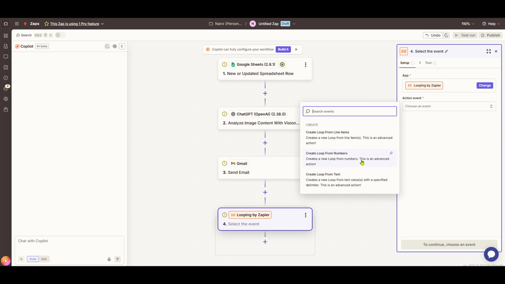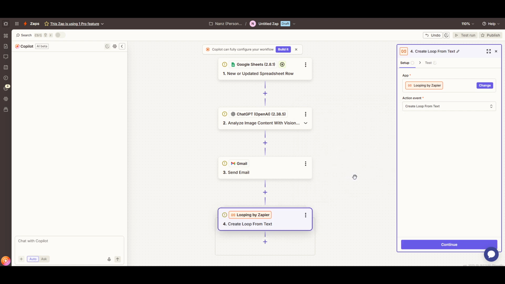And there you have it. You've learned how to utilize Looping by Zapier to enhance your workflows. By automating repetitive tasks, you provide yourself more time to focus on what truly matters. Always remember to double-check your Zap for any errors and test it to ensure everything runs smoothly. I hope you found this guide useful and that it helps you achieve greater productivity in your daily tasks.